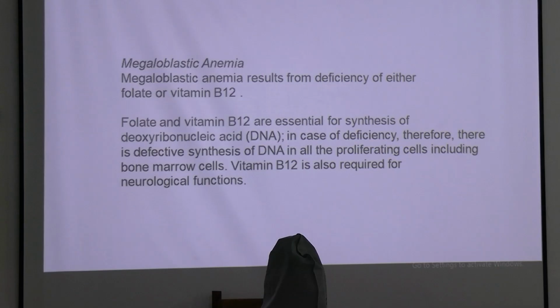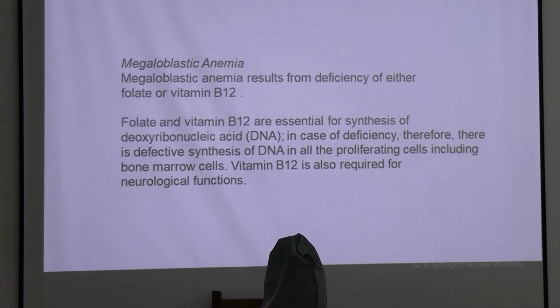So megaloblastic anemia arises from deficiency of either folic acid or vitamin B12, and these are essential for synthesis of DNA, deoxyribonucleic acid. So in case of deficiency, there will be defective synthesis of DNA in all the proliferating cells in the bone marrow.